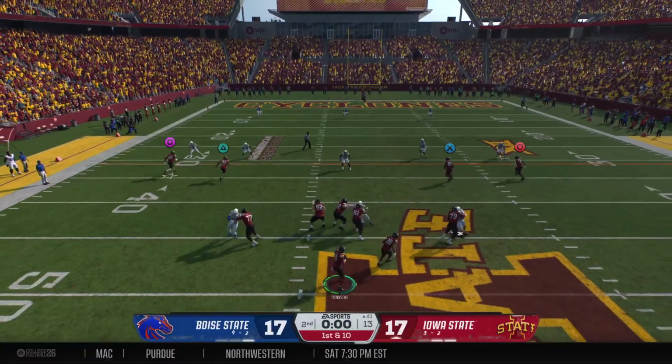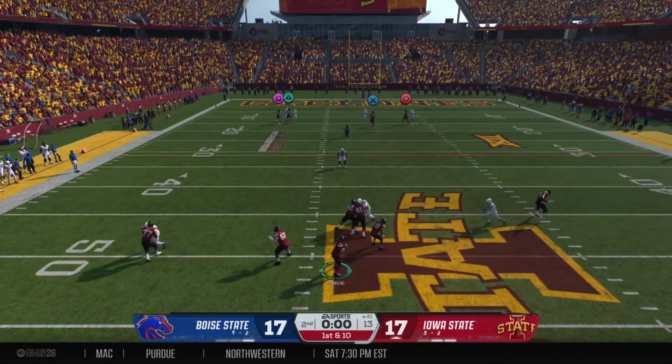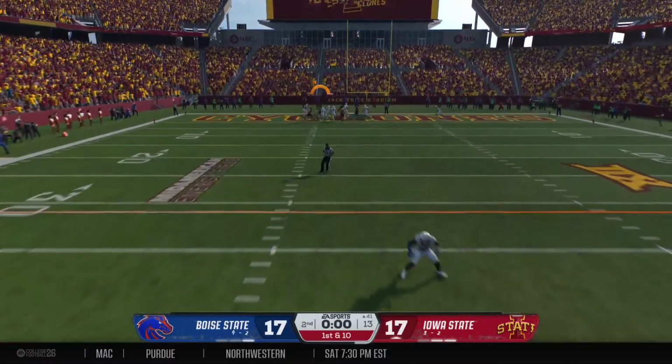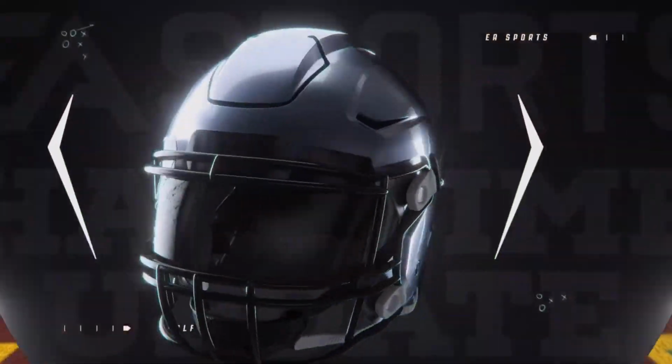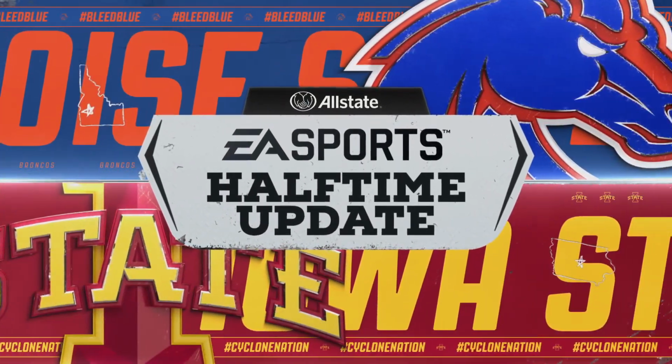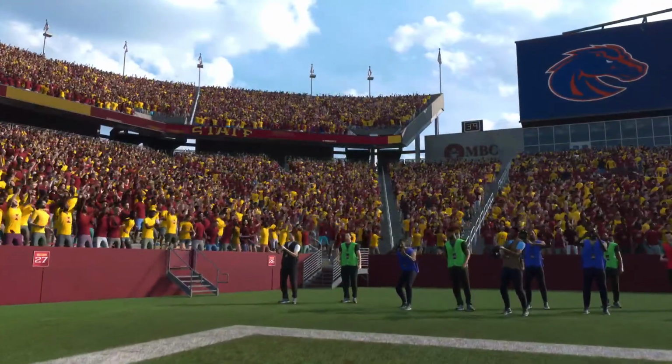To the air, it's Townsend. Deep shot for the end zone. It's incomplete, and they tried to get one on the board before the break and couldn't quite make the connection. First half in the books.